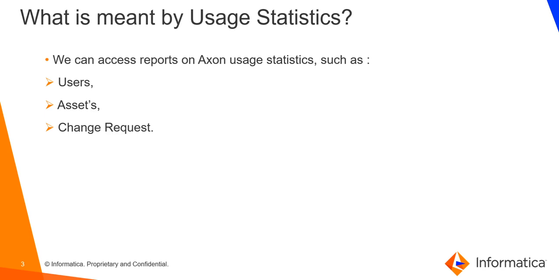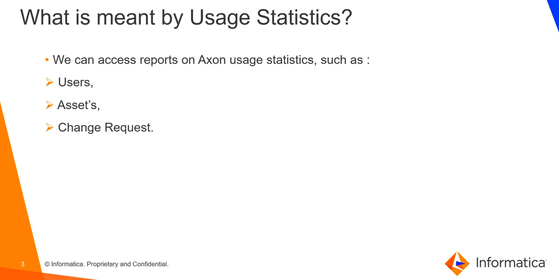From the usage statistics perspective, who are the people who are actually using Axon a lot? When it comes to usage, it doesn't only mean how we browse through it. It also means keeping the content updated and making changes as per necessity, so the content remains up to date. The best way to keep track of that is change requests. If a lot of change requests are happening and going through well, it means there is a lot of interaction. People onboard assets, edit assets and also delete assets as per their requirement. We are tracking that as well.